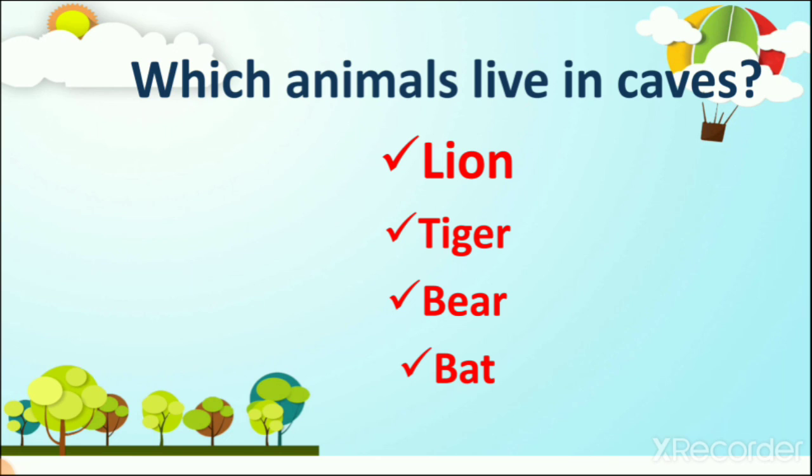So animals like lion, tiger, bear and bat are living inside caves, and we also learned that some animals are living in sea caves or ice caves. So we can understand that animals like penguins and bears and many others are living in ice caves or sea caves. So I hope you all understand what we learned today.